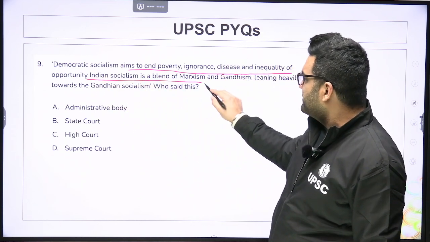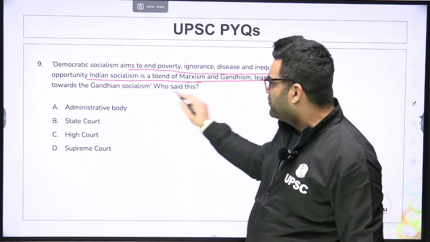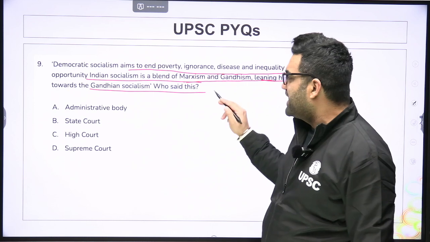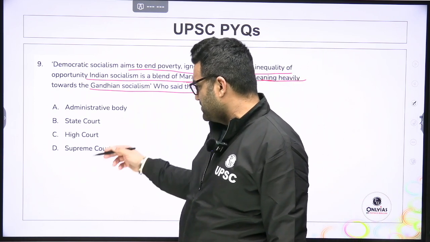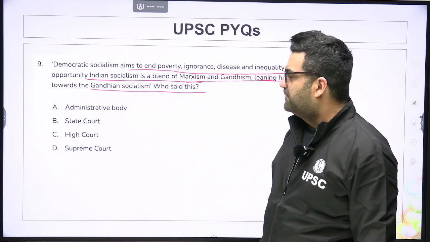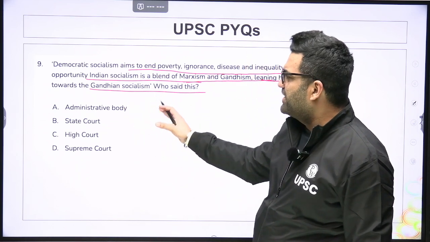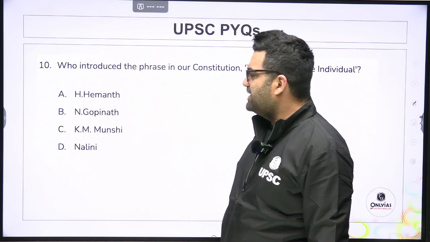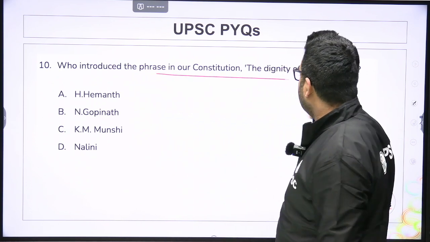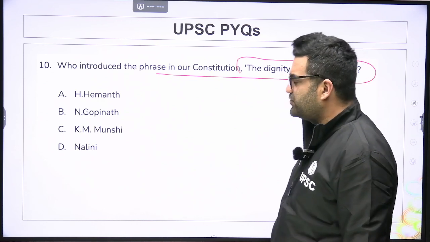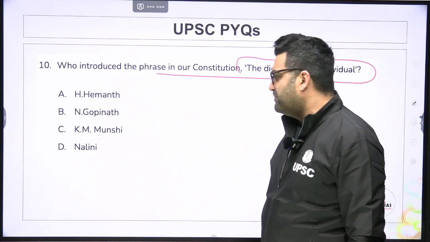Indian socialism is a blend of Marxism and Gandhism, leaning heavily towards the Gandhian socialism. Who said this? Administrative body, state high court, the high court, or the Supreme Court? Who said this? I mean, easily framed question, but you can gain at least what type of questions can be asked out of this. Who introduced the phrase in our constitution, the dignity of the individual? H. Himnath, then N. Gopinath, K. M. Munshi, Nalini.